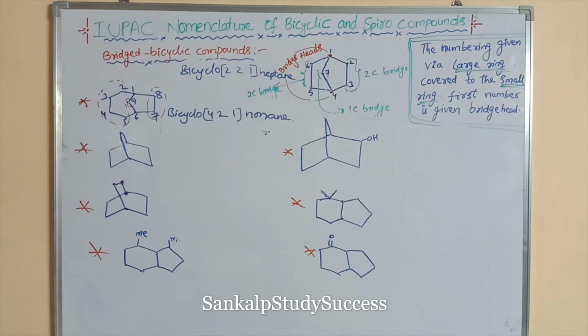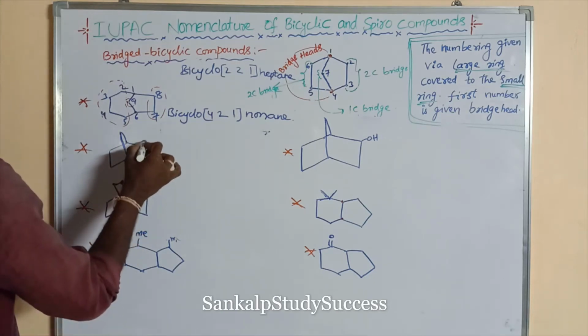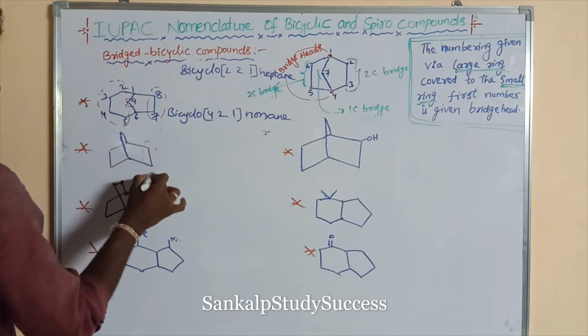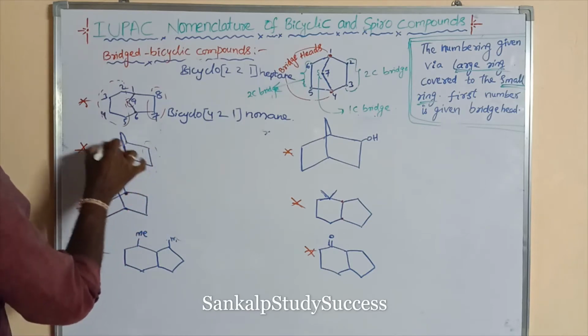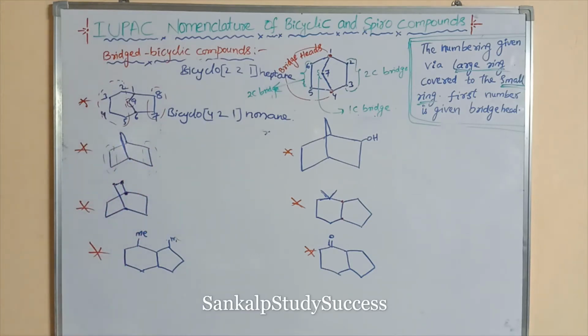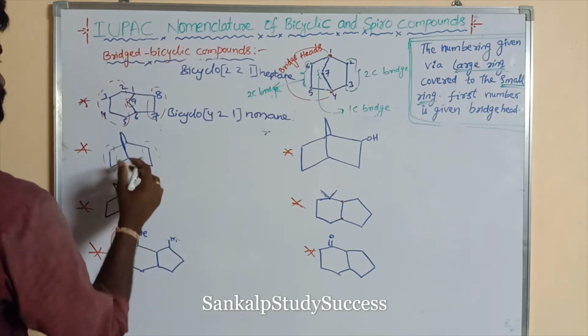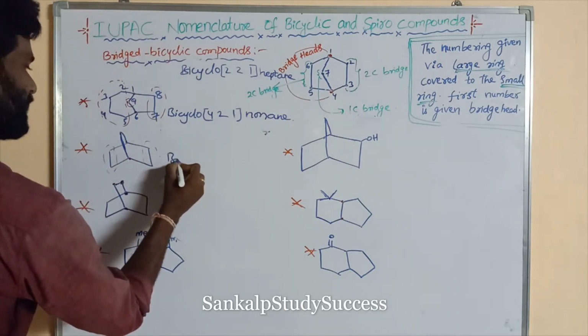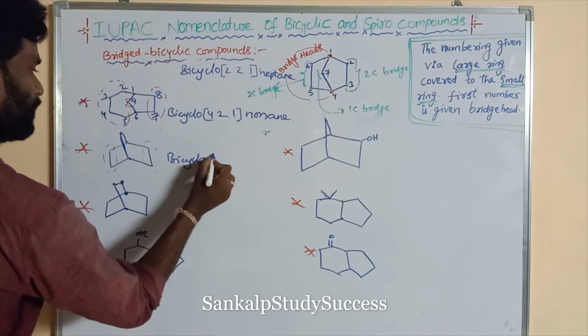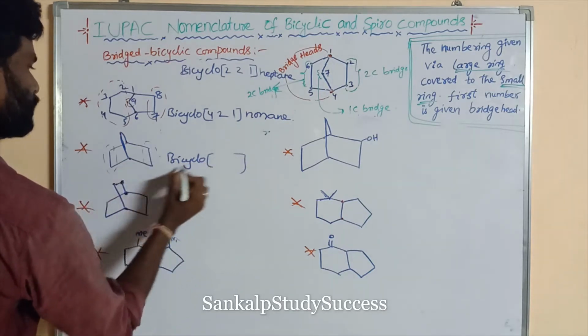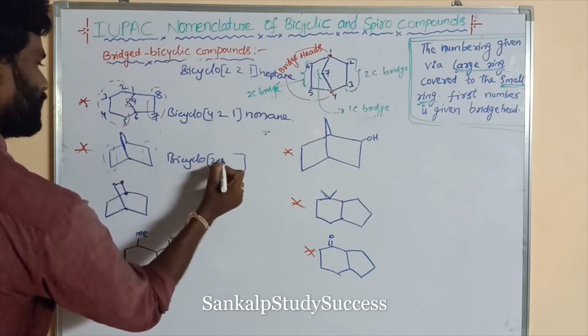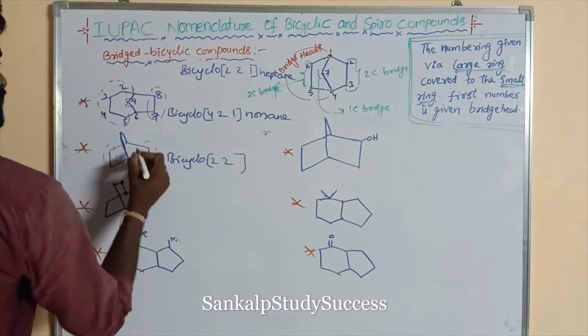So next goes to another compound. Right. So here, this is one bridged cycle. This is another bridged cycle. So what is its name? Bicyclo. It contains 2 carbons.